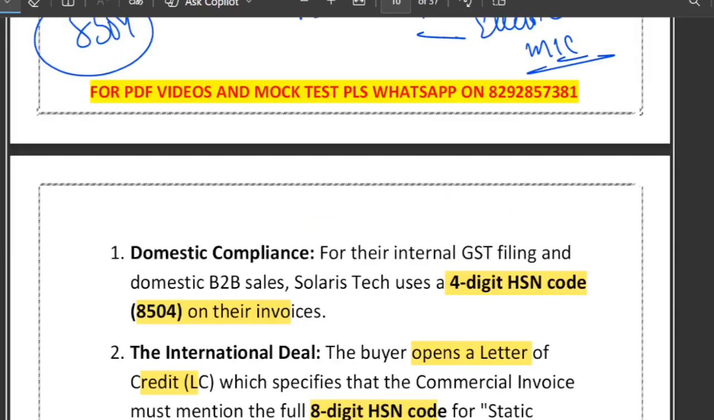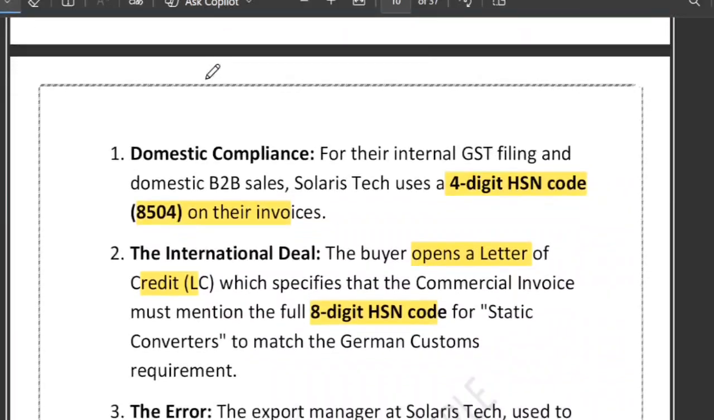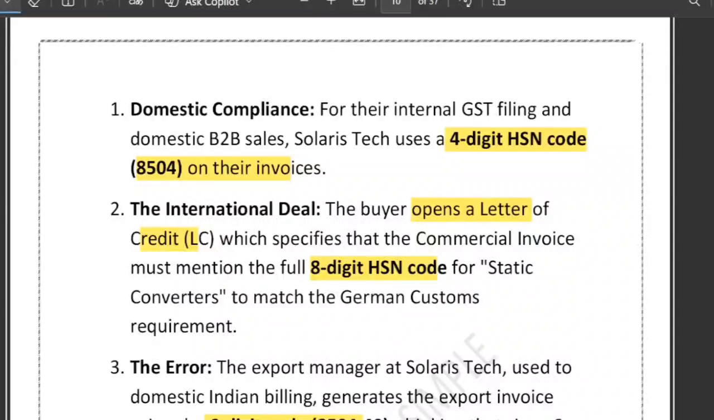Now what does the LC say? And now comes the export transaction, which is a totally different world. The foreign buyer opens an LC and it says that the commercial invoice must show an 8-digit HSN code. And in LC transaction, this instruction becomes mandatory. It becomes mandatory, not optional.